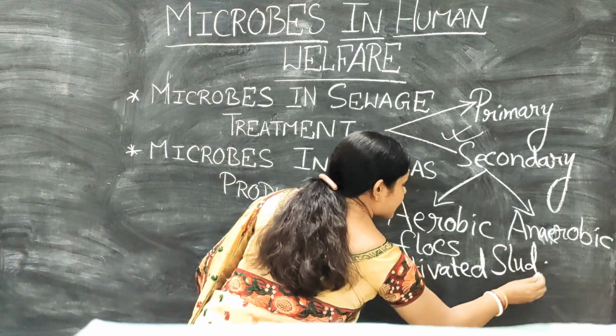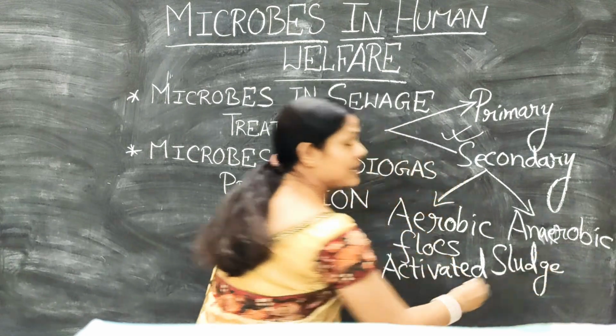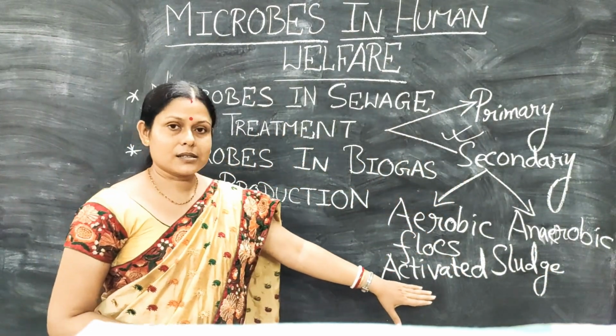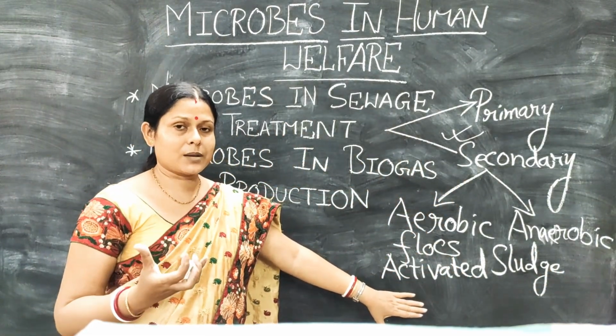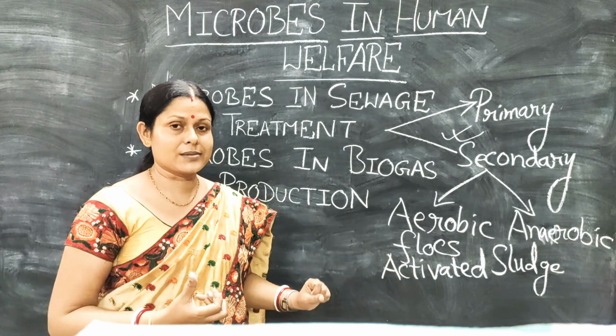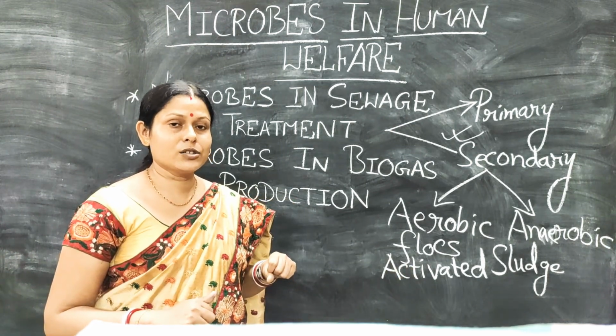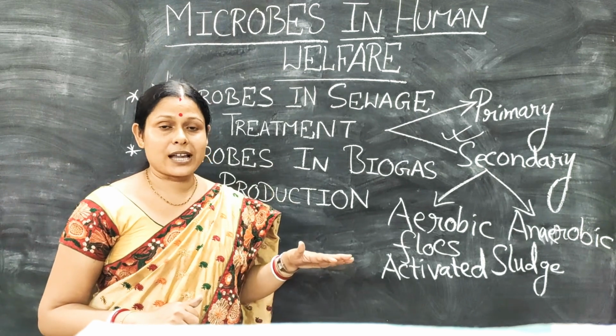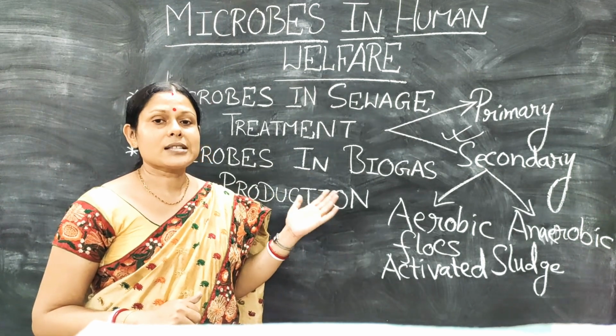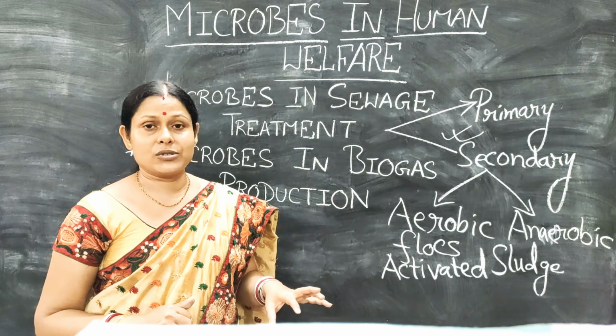Now what is the meaning of this activated sludge? It is that sludge or semi-solid substance which has the microorganisms, which has undergone the cleaning up of the organic waste from the water, which has come from primary treatment to the secondary treatment tank.